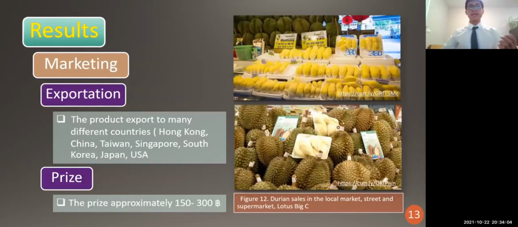And for the marketing, it is export. Thailand exports to many countries such as Hong Kong, Taiwan, China, Singapore, South Korea, Japan, and the USA. And the price approximately starts from 150 to 300. It means in Thailand, in the local market and supermarkets, you can find it everywhere.